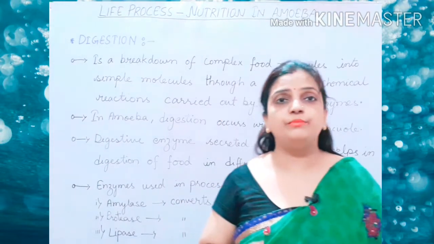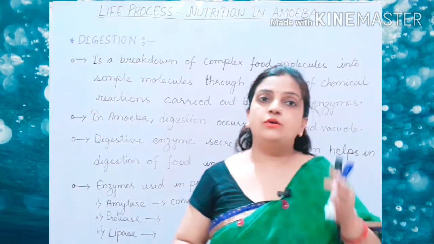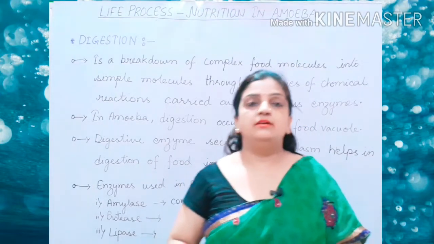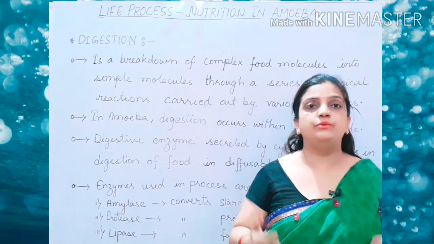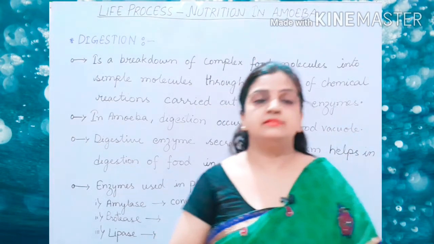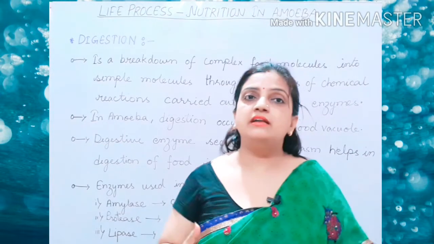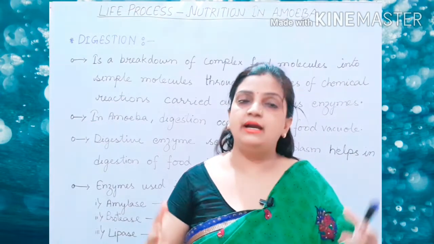Now what do you mean by complex and simple? Complex food material. When you eat food, what do you eat? You eat rice, chapati, pulses, vegetables. They are the food items, they are the raw items.